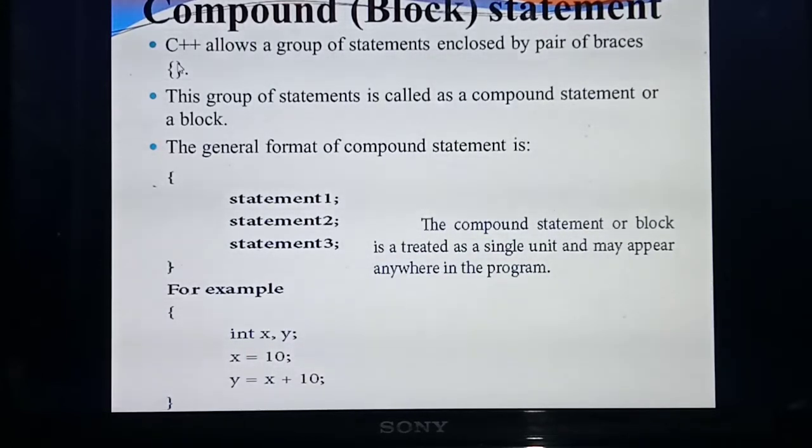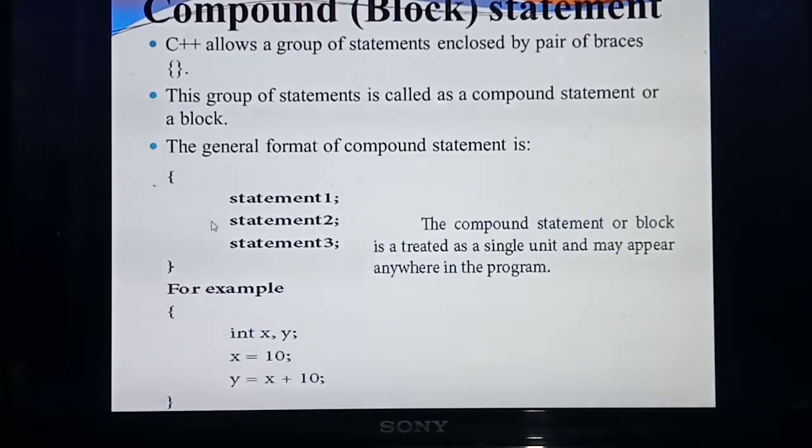Understood what I mean by block statements? A set of statements enclosed within braces, that is, between an open brace and a closed brace, we are calling a compound statement or block statement. The statements present inside this open brace and closed brace are called a block. Some statements present inside an open brace and closed brace we are calling a compound statement. The statements present inside the braces we are calling a block. So this is the general format of a compound statement.